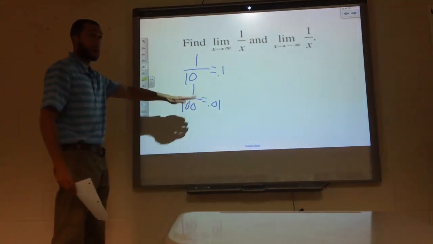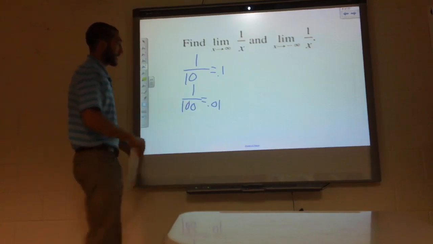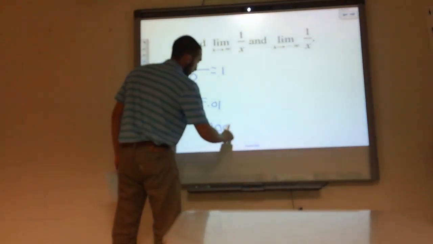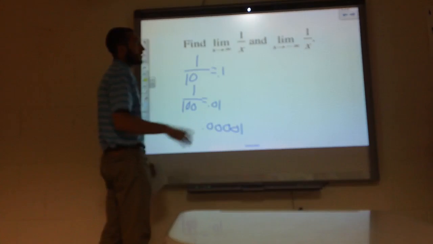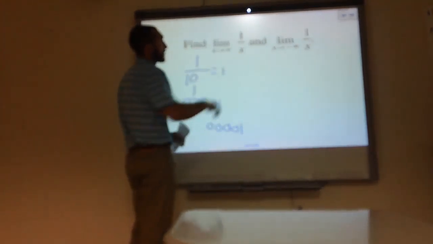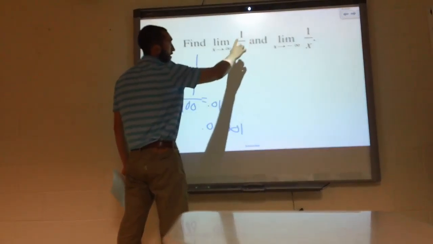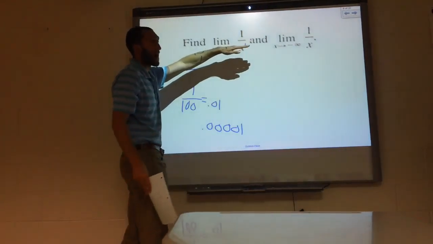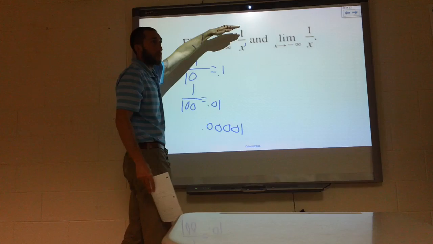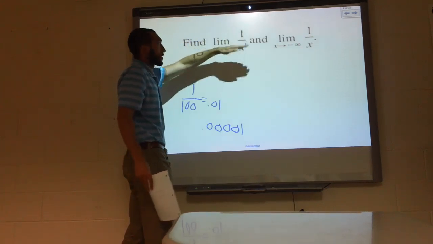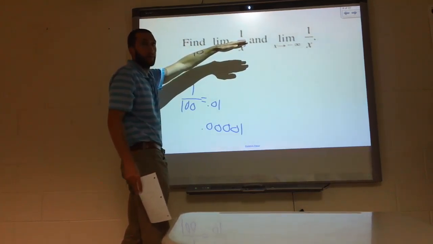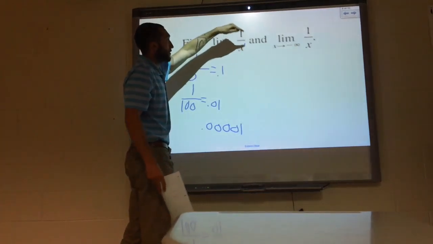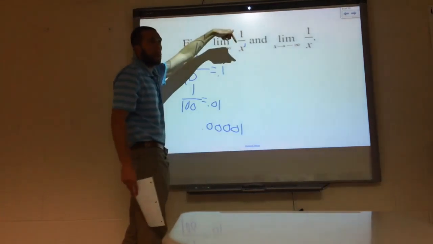As this number gets larger and larger, we're going to get closer and closer to what number? 0. When the degree of our variable on the bottom, this is a degree 1, is larger than the degree of the variable on the top, there's no variable on the top, we're going to say it goes to 0 every time. Since this is the only one with a variable on the bottom, it's going to go to 0.